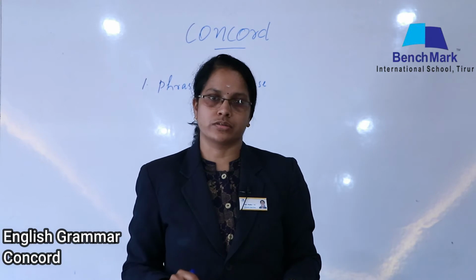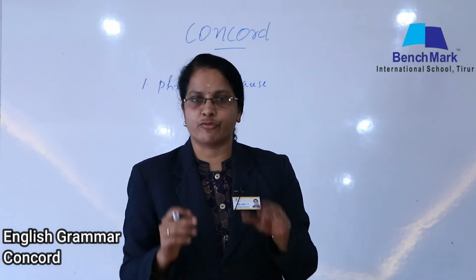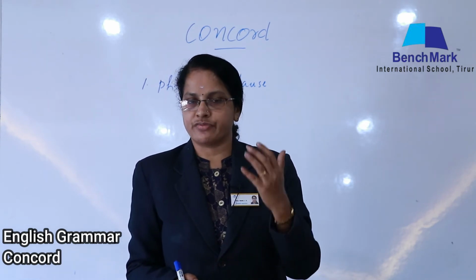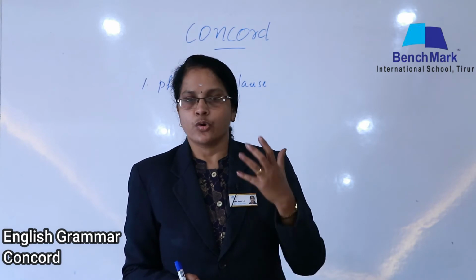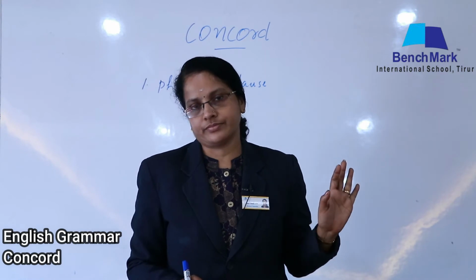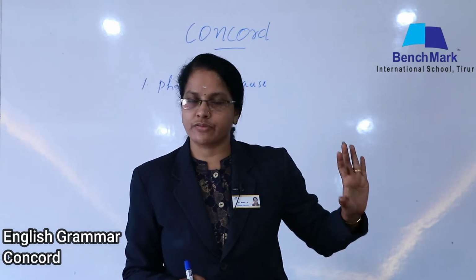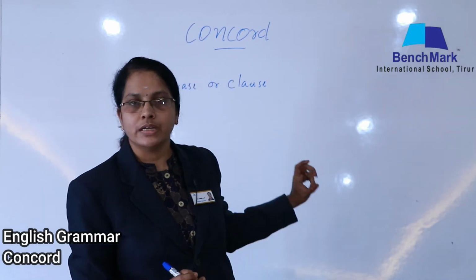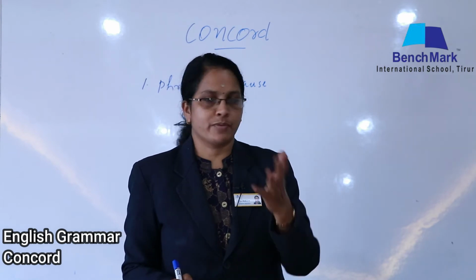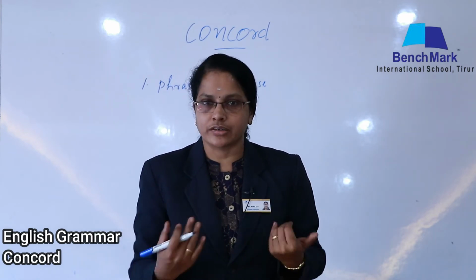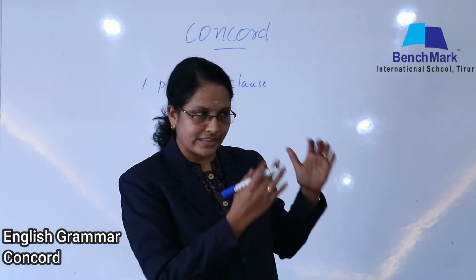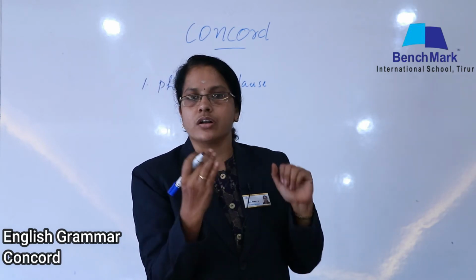there are 9 rules. Okay, which are the 9 rules and why we are using these 9 rules, do you know? See, when we are using the subject verb agreement in sentences, sometimes we get confused whether this subject is singular or plural. See, we understood how to use singular form and plural form with the verb, just to add S only to make it singular. For plural, we don't want to add anything. So that's what we learnt. But certain situations are there in English where we get confused whether this subject is singular or plural.